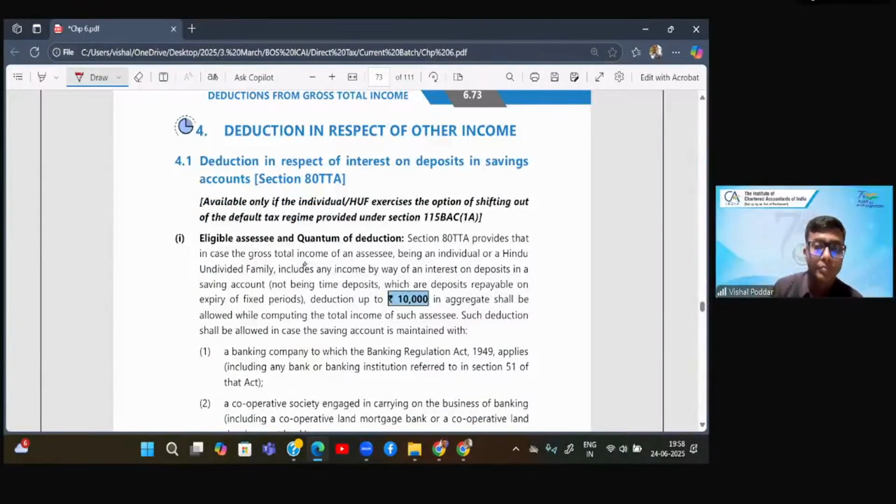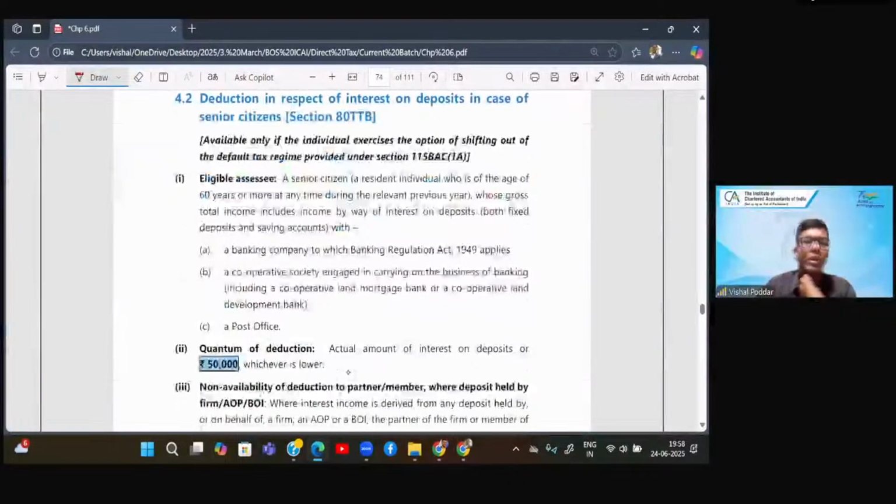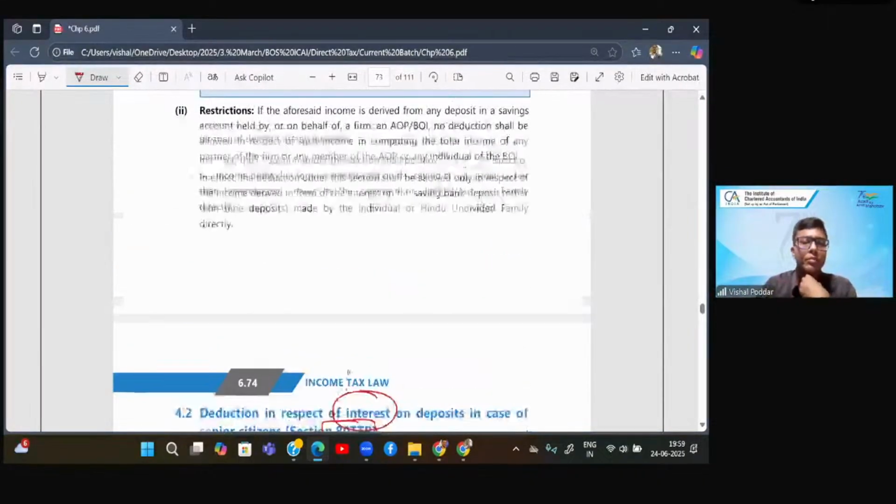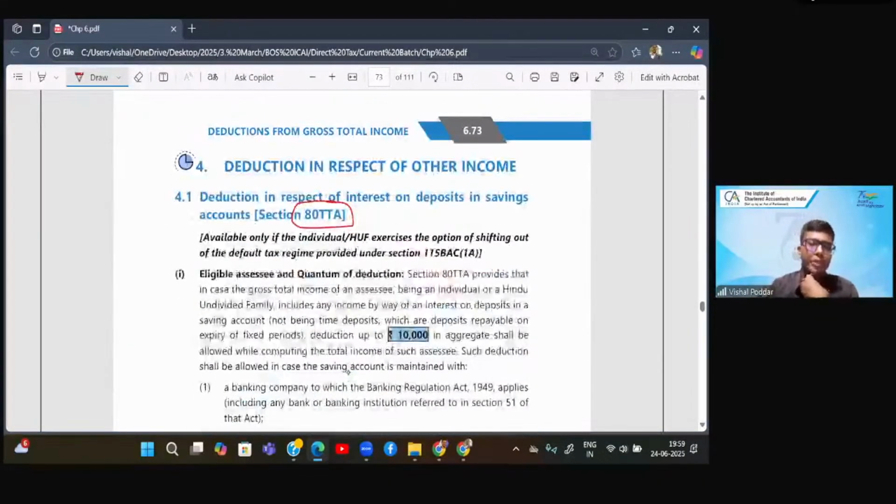Now, this is an important section, 80TTA. Along with this, you also have to understand there is another section, 80TTB. Both these sections give you deduction for your interest income. So understand this: this interest income, you are first including it in your GTI under the head other sources. So first you include it over there and then you show it as deduction under Chapter 6A under 80TTA or TTB. Now, what is the difference between TTA and TTB?